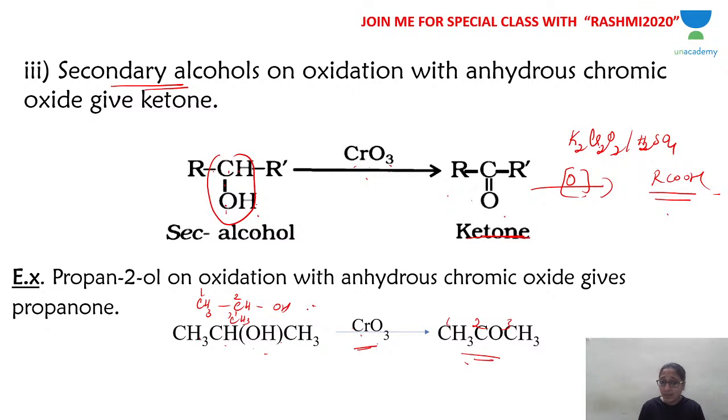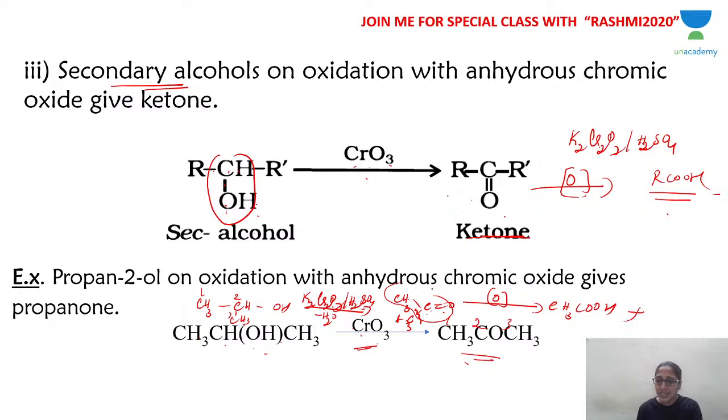But if you use a strong oxidizing agent like K2Cr2O7 in an acid medium, H2SO4, what will happen? Dehydration will take place and you will get CH3COCH3, that is, acetone. Acetone further undergoes oxidation with the same reagent. Acidified potassium dichromate will further oxidize it into CH3COOH. The bond between carbon and one CH3 breaks, so the CH3CO group becomes CH3COOH, and the other CH3 is oxidized to carbon dioxide and water.